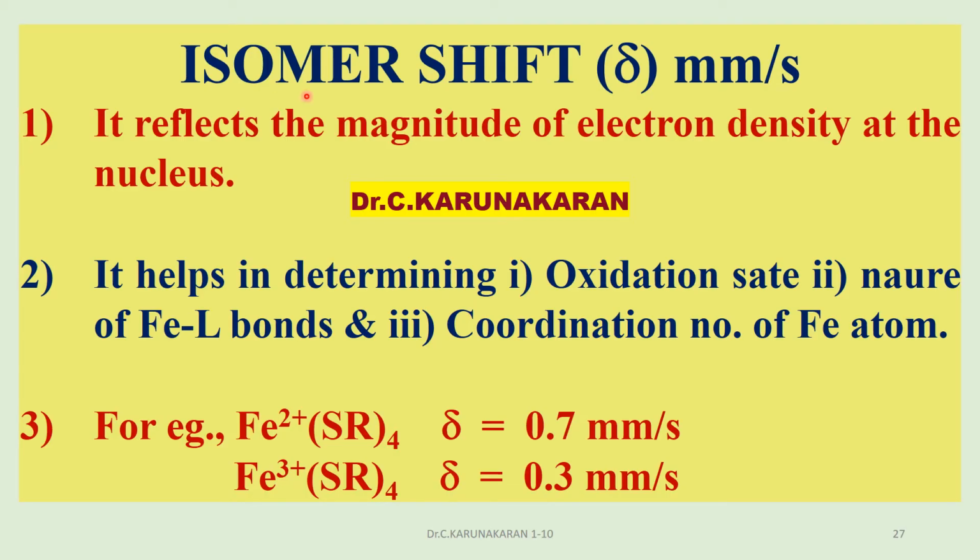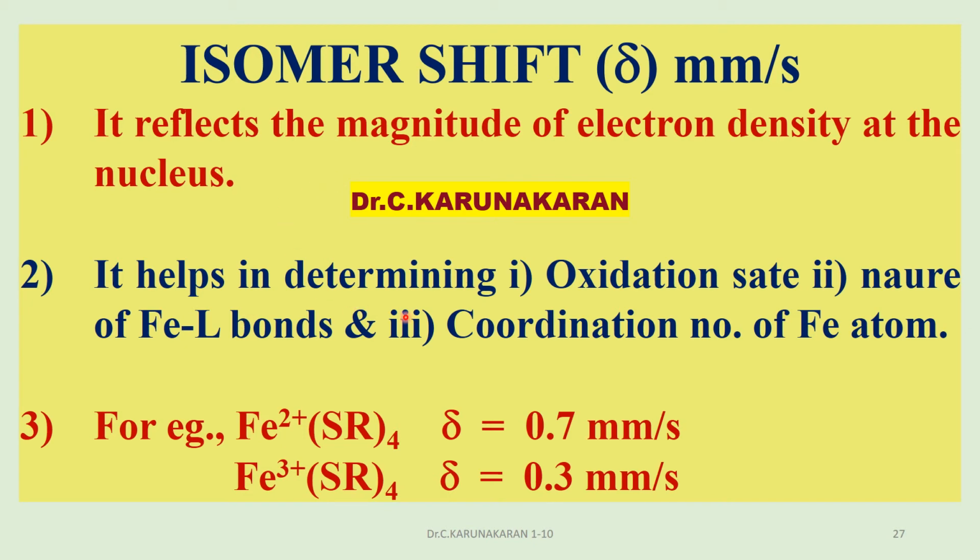So what are the uses of the isomer shift value? Isomer shift is represented by delta, as we have seen earlier. What is the unit of isomer shift? It is the velocity of the source, the velocity of the Mössbauer drive, in millimeter per second. The isomer shift reflects the magnitude of the s electron density at the nucleus. What is the electron density present at the nucleus? The isomer shift value gives the s electron density at the nucleus.